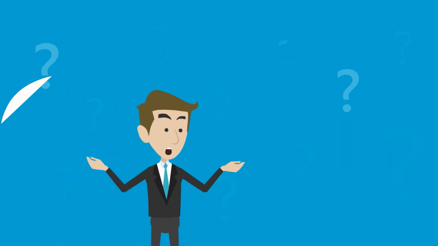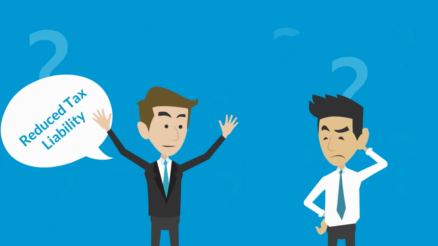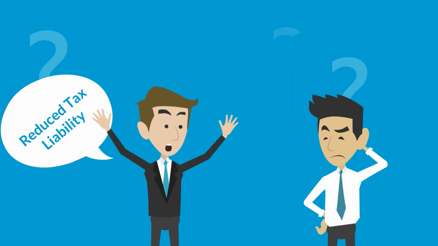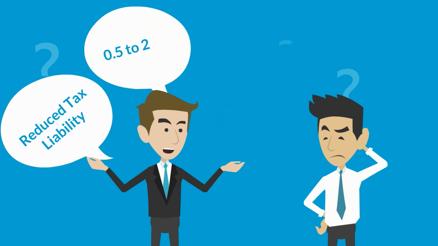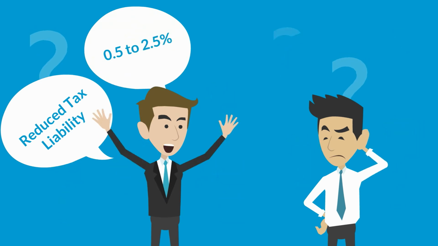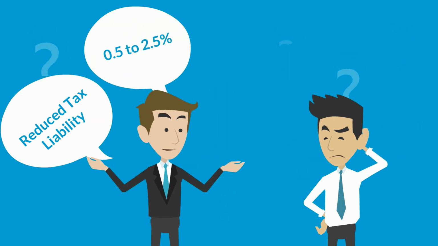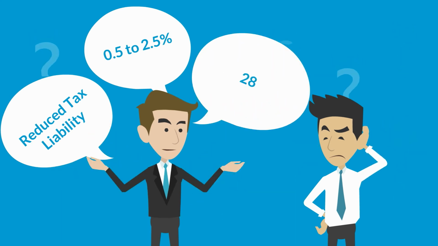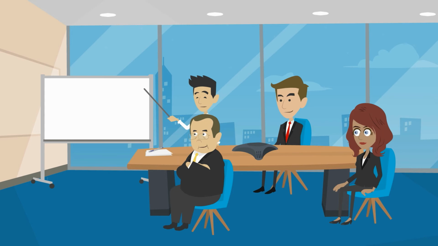Reduced tax liability. One of the major benefits under the scheme is the reduced tax rates, as the suppliers are only required to pay somewhere between 0.5 to 2.5% of aggregate turnover. In general cases without registration, taxpayers might have to pay as high as 28% depending upon their business. Reduced compliances along with reduced tax rates. Another major benefit is reduced compliances.